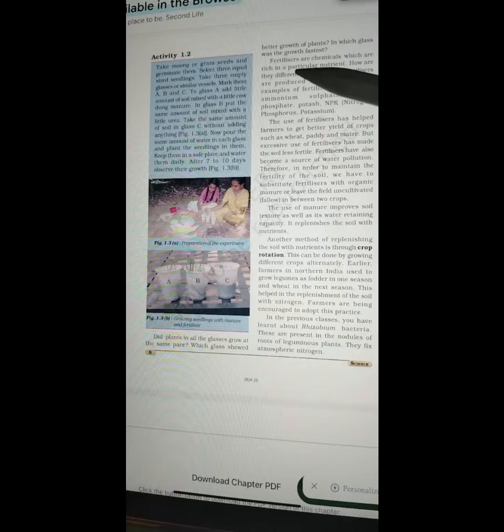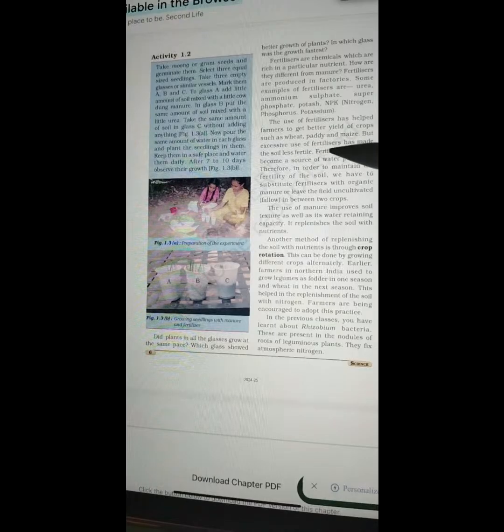Fertilizers are chemicals which are rich in a particular nutrient. How are they different from manure? Fertilizers are produced in factories. Some examples of fertilizers are urea, ammonium sulfate, superphosphate, potash, and NPK: nitrogen, phosphorus, potassium. The use of fertilizers has helped farmers to get better yield of crops such as wheat, paddy, and maize.